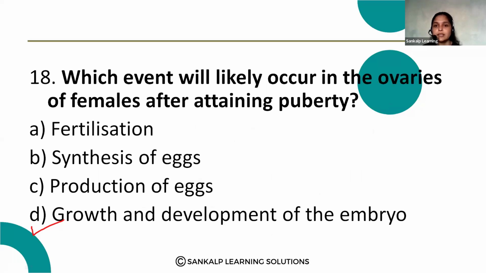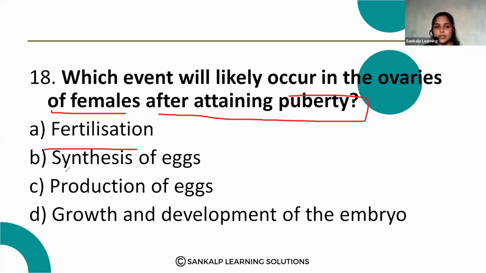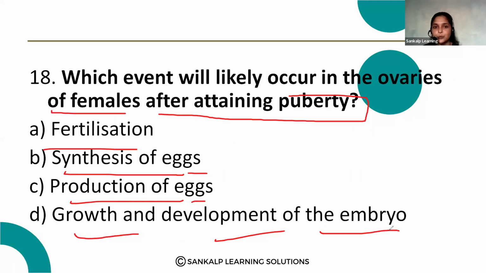Which event will likely occur in ovaries of females after attaining the puberty? The options are fertilization, synthesis of eggs, production of eggs, growth and development of the embryo.